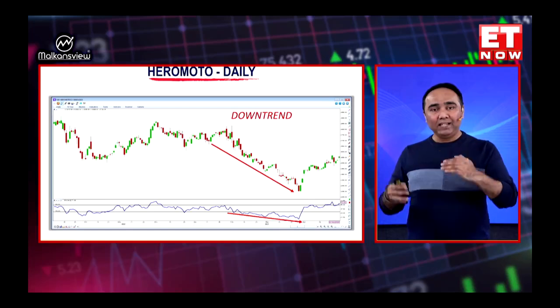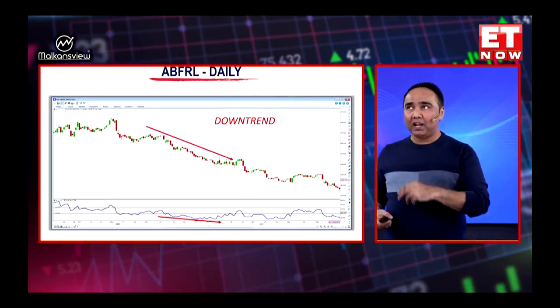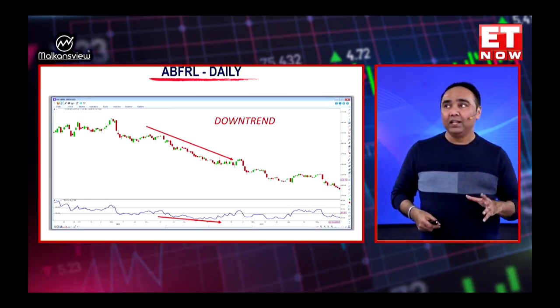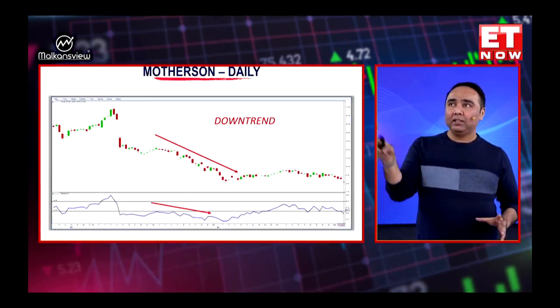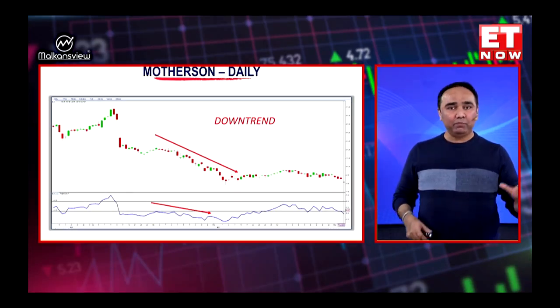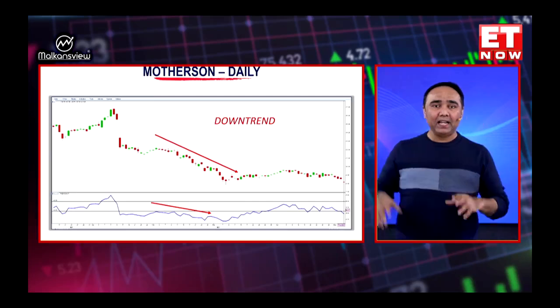So if you divide the whole chart into three parts like I have done here, you can see one more strong downtrend when the RSI is below 40, right? So this is how simple it is. Here's another chart where you can see RSI is below 40. So now the clear trend is what? Once RSI goes above 60, you should think about buying. If it is between 40 and 60, you should think about avoiding that stock or going for support resistance trading. And if it is below 40, then you should think about shorting or at least avoiding any kind of buy position. This is how simple RSI can get.